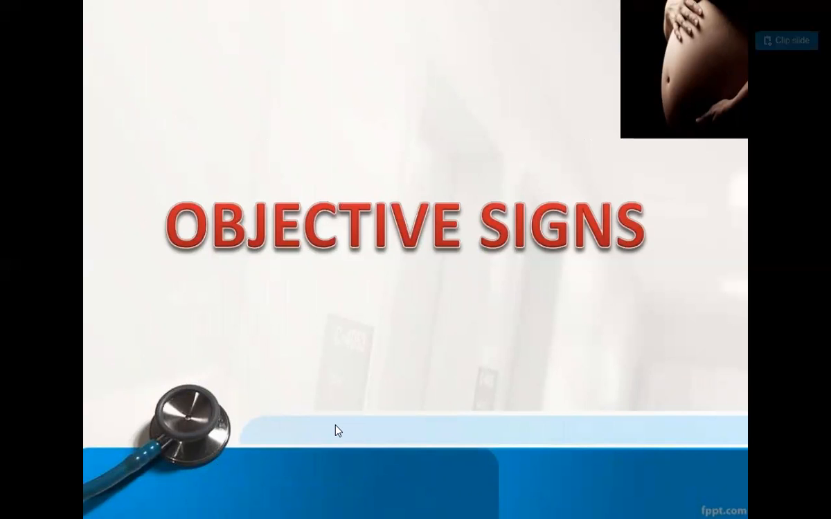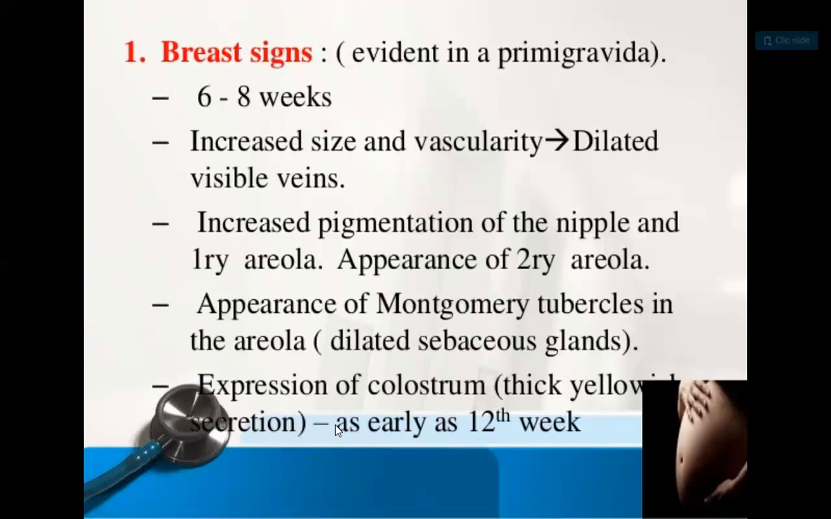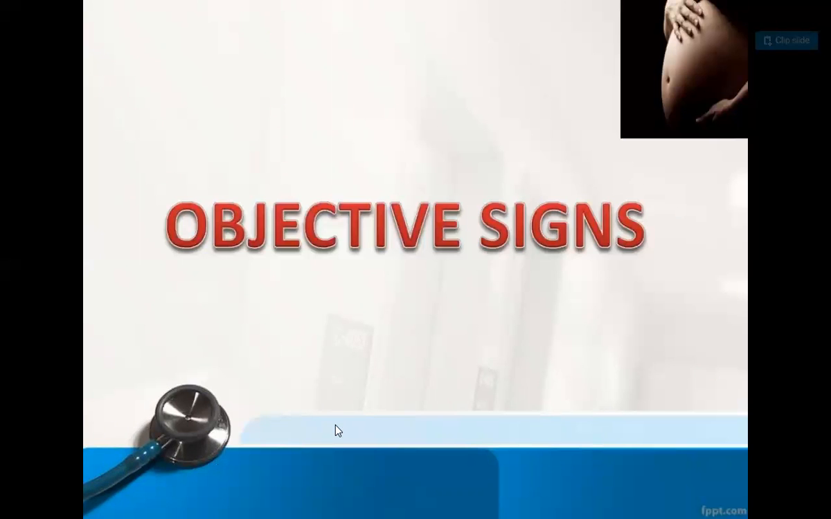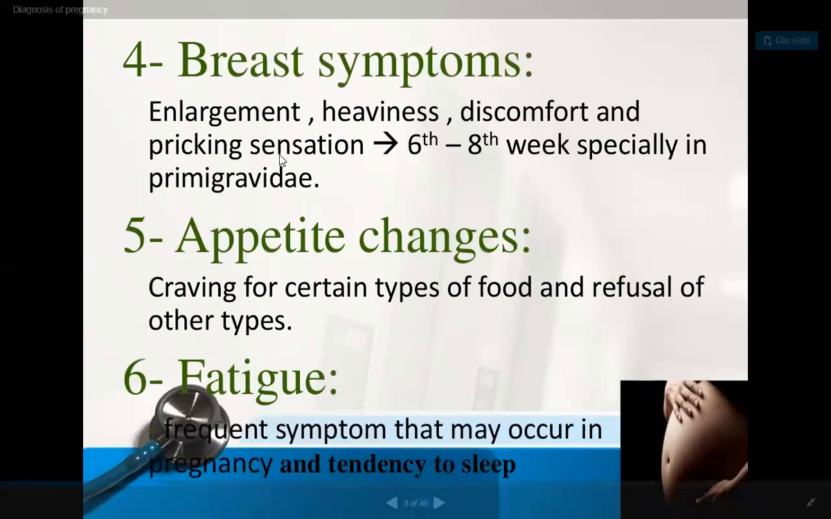And what are the objective signs, which are observed? So in the breast signs, as I already said, there are symptoms also related to the breast, and there are signs also. So what is evident in a primary gravida, and when does it occur? It is at 6 to 8 weeks. And what is it? That is the increased size and vascularity. That is what we have seen in the symptoms: enlargement, heaviness, discomfort, and pricking sensation.